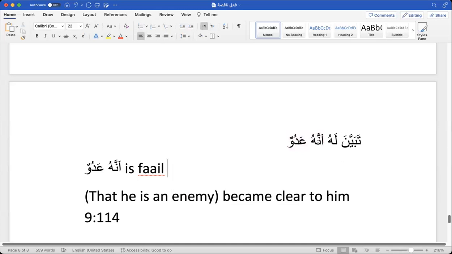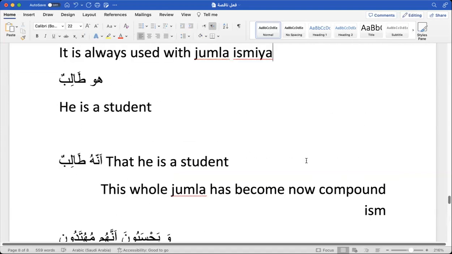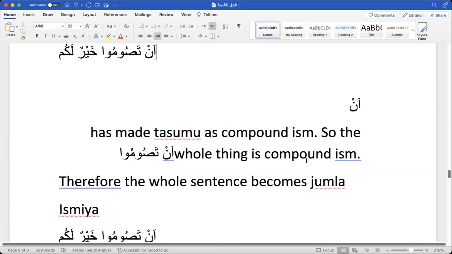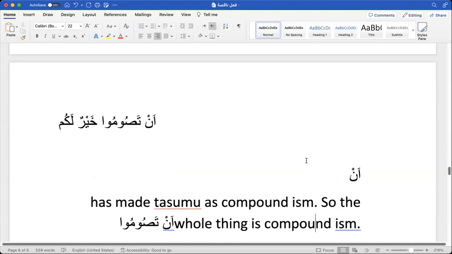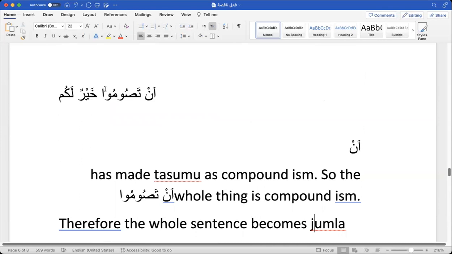Now why this structure? Why not simply without anna? This anna and an, these harfs, sometimes they add emphasis to sentences. Whenever you see this structure, an followed by fa'il mudari, you should understand that an plus that fa'il mudari becomes a compound ism. If it is starting with this compound ism, then this compound ism will become mubtada, and the rest will be jumla khabar, so that whole thing becomes jumla ismiya.